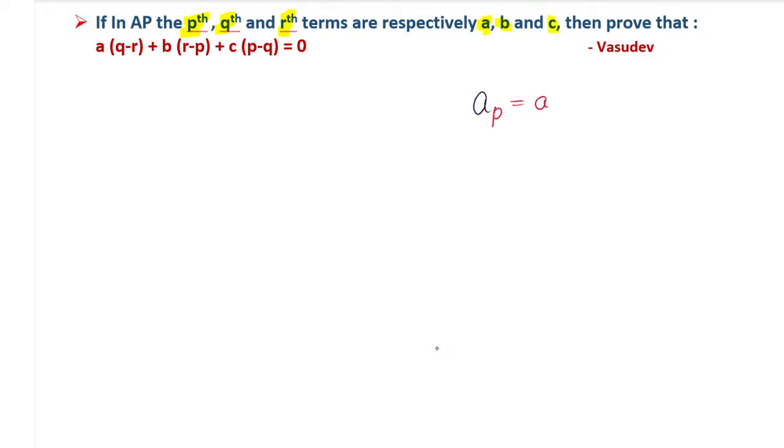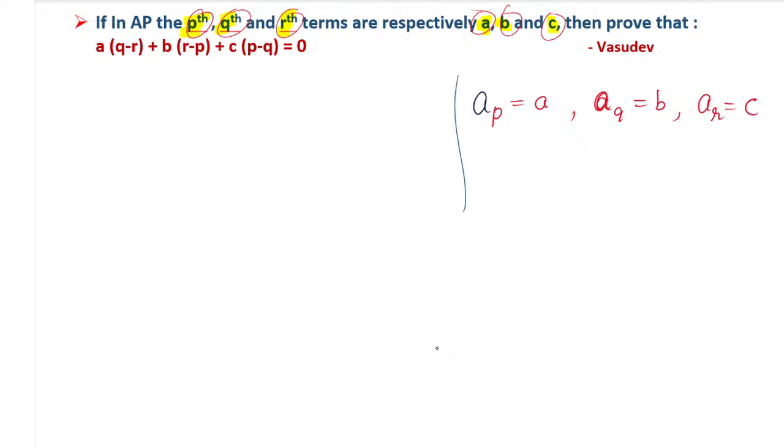Similarly, they have given AQ, the Qth term, is equal to b. Similarly, AR is equal to c. See, the Pth term is a, the Qth term is b, and the Rth term is c. Concentrate here, because you have to work a little bit, you have to understand this, as it is a little bit confusing also.